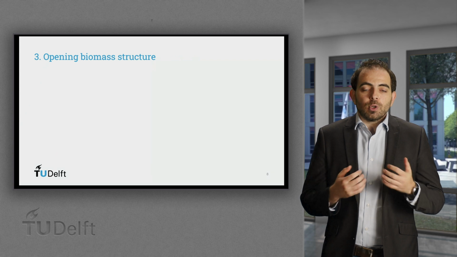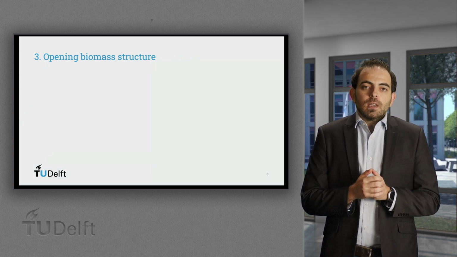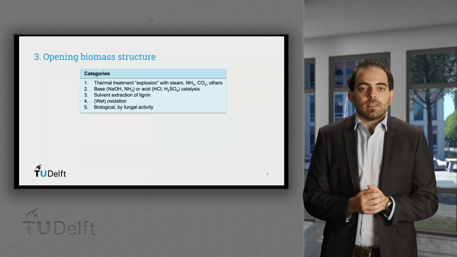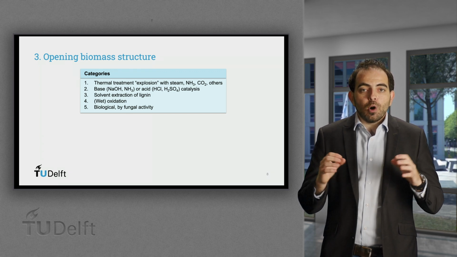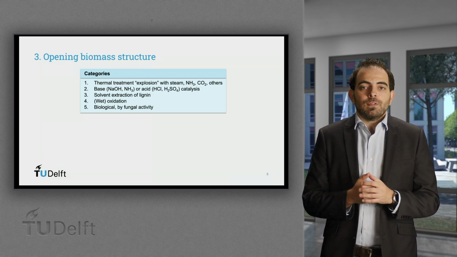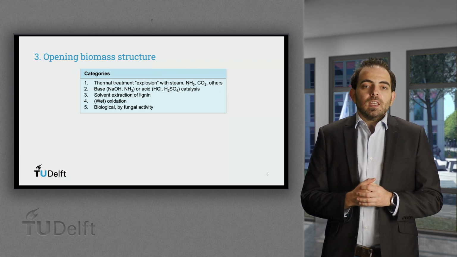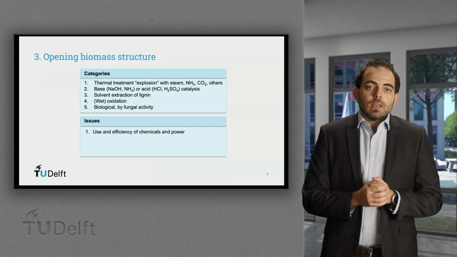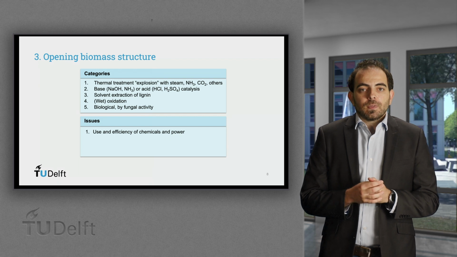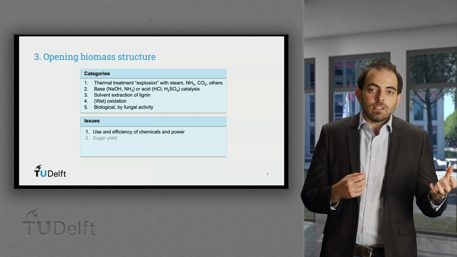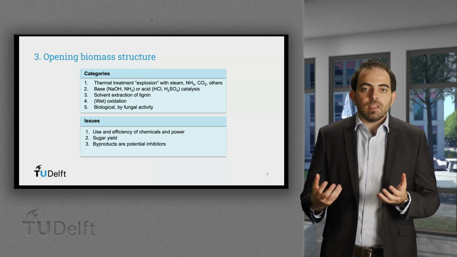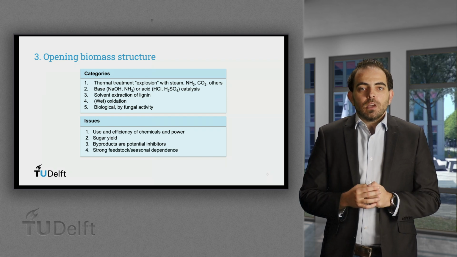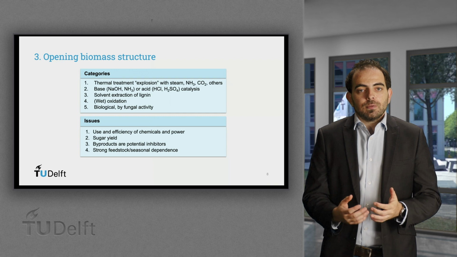When the raw biomass is processed to more or less uniform particles, these can be treated with high temperature, acids and bases, and/or chemicals such as solvents to make the structure more permeable and facilitate depolymerization of lignocellulosic fractions. Important criteria are the amount and efficiency of chemicals and energy use. This varies greatly with the various methods. This can be measured in terms of final yield of sugars, but also which and how many byproducts are formed. This also depends a lot on the feedstock used, which is also subject to seasonal variations.